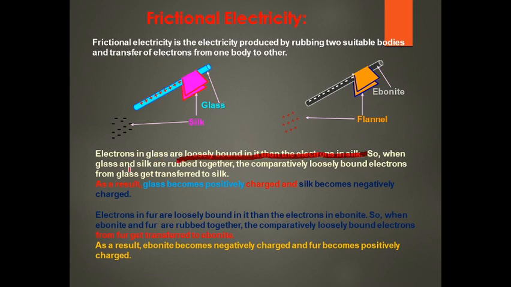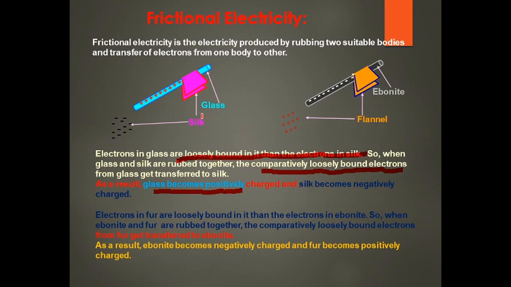So when glass and silk are rubbed together, the comparatively loosely bound electrons from the glass get transferred to the silk. As a result, glass becomes positively charged because it loses electrons, and silk becomes negatively charged when it accepts the negative charge.